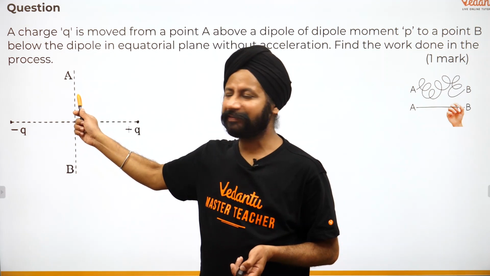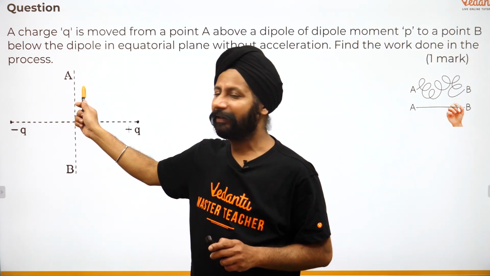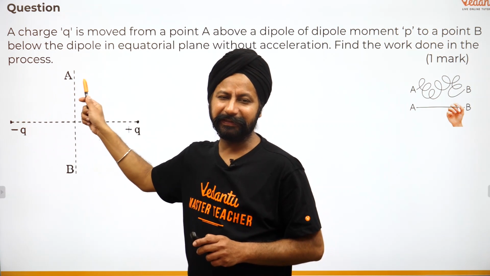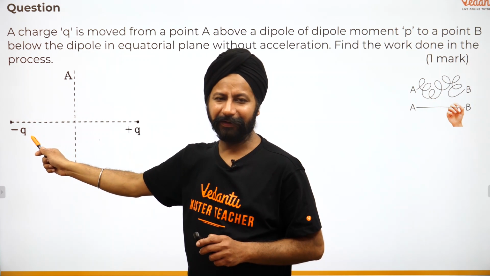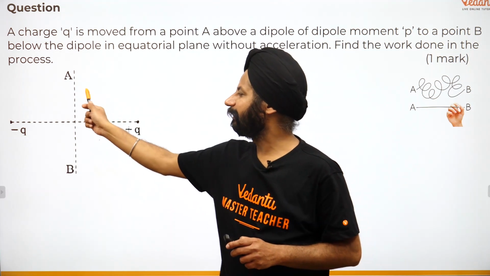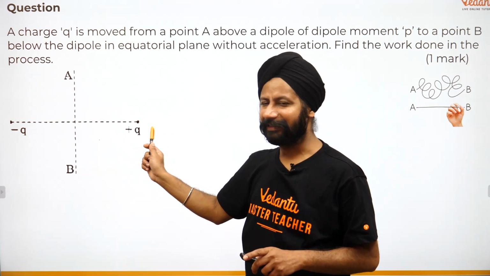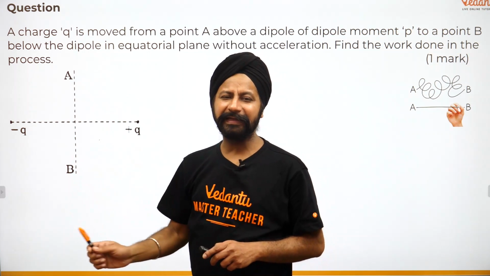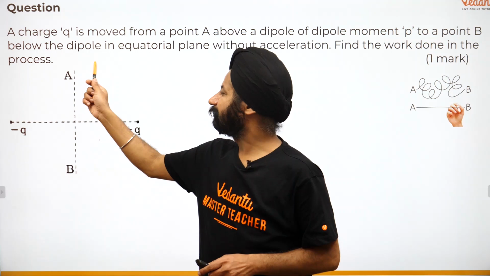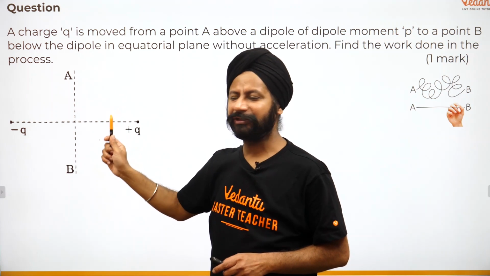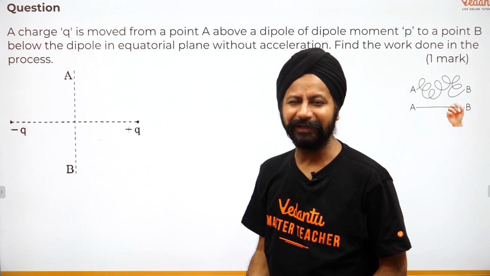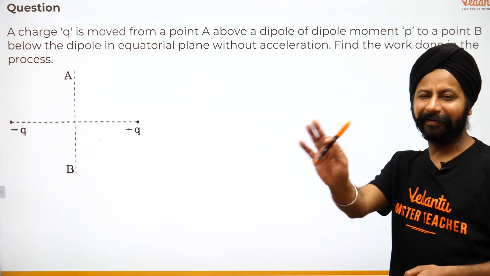Take any point on the bisector and find the potential energy: k times this q divided by this distance, but that is negative. Then because of this, k times this q divided by the same distance, that is positive. So any point on this has zero potential energy. The charge had zero potential energy here, and has zero potential energy here. When it was zero and is zero, there is no change at all. So there is zero work done.